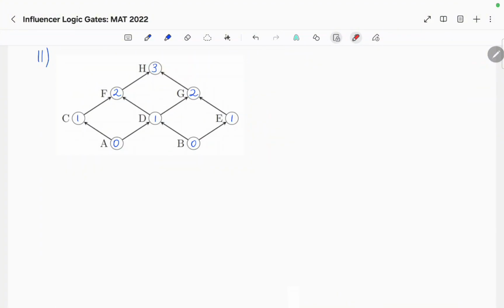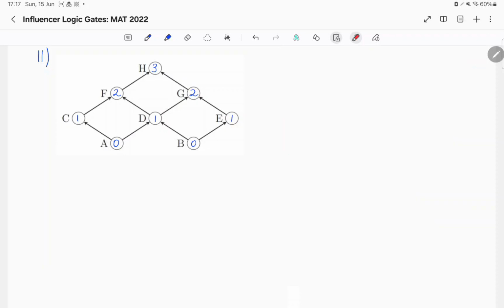Now let's move on to part 2. Firstly, we'll number A and B with the number 0. Now we'll number all nodes influenced by A and B with the number 1. We'll then do this again, numbering all the nodes in the next level with the number 2, and so on until we have covered the entire structure.